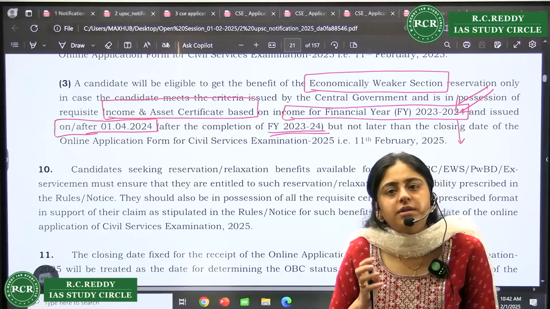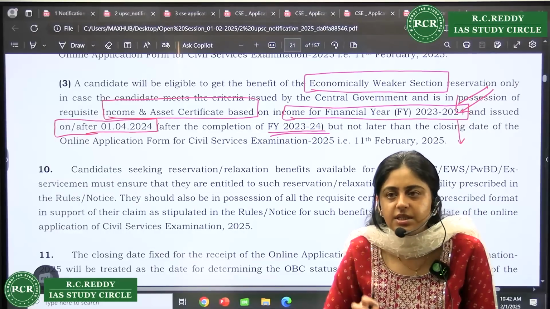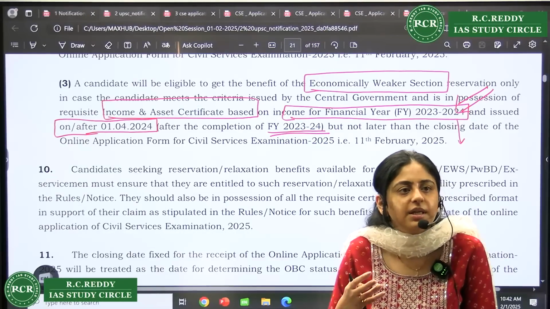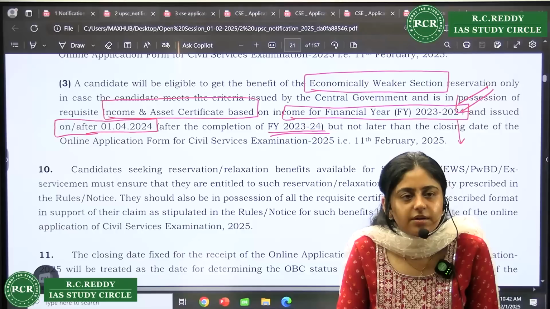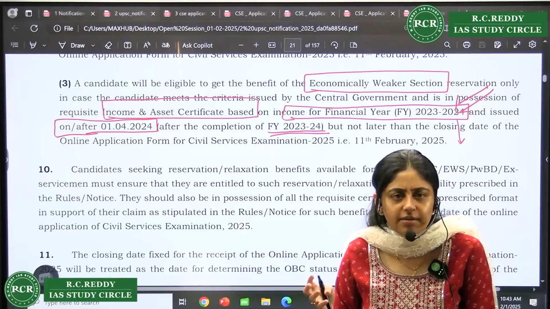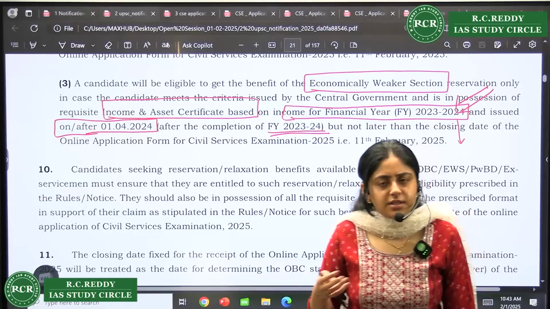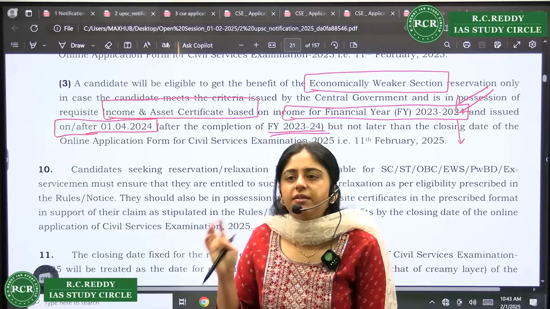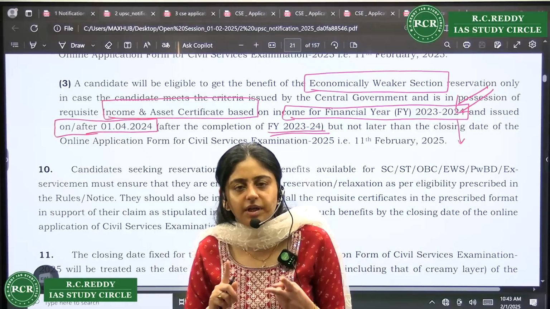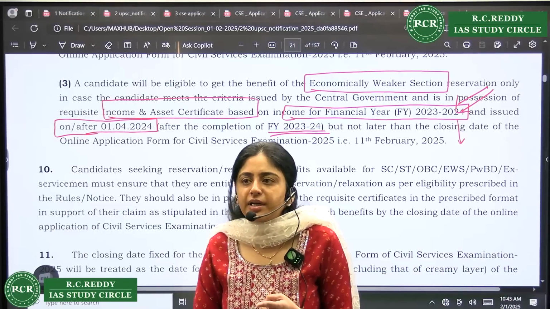OBC reservation is a bit difficult to understand. I would suggest people who are applying for OBC, or other certificates also, SC, ST, they can come and ask me separately any query which they have. I'll tell them separately, because other students might not need this information, but basic things I've told you. Be ready with the service certificate, be ready with the ITRs, and show the proof of your income basically.